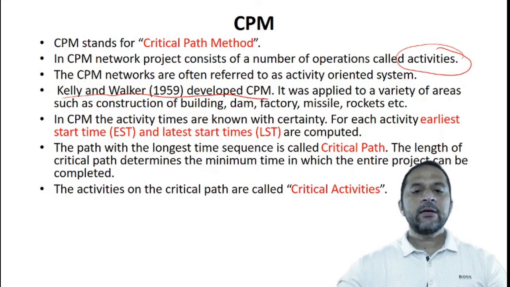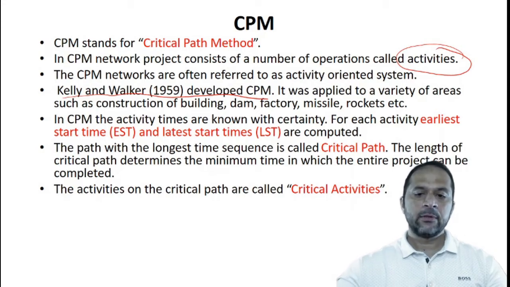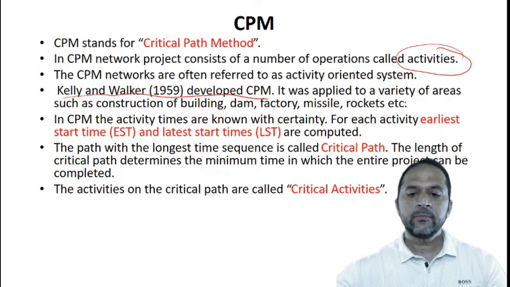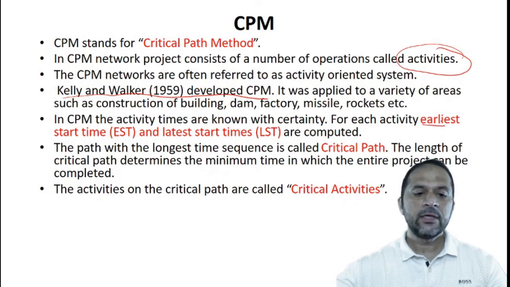As we have discussed, PERT takes into account 3 times: optimistic time, pessimistic time and most likely time. In CPM, the activity times are known with certainty. There is no probability, there is no uncertainty. There is certainty in times, and each activity has an earliest start time, EST, and the latest start time, LST.